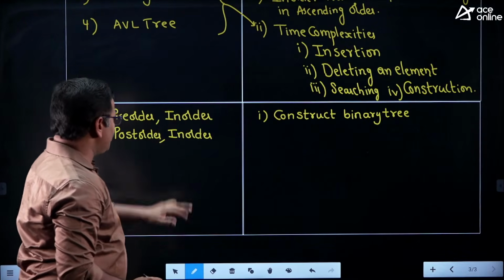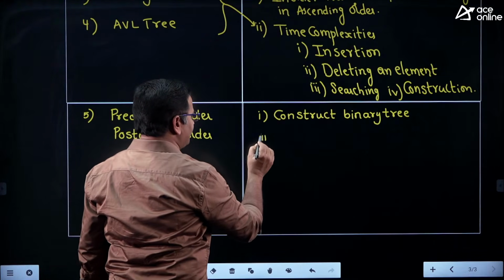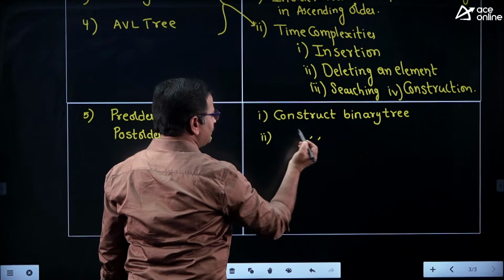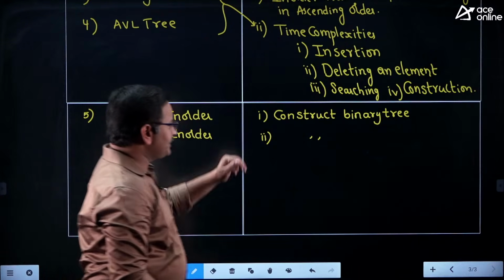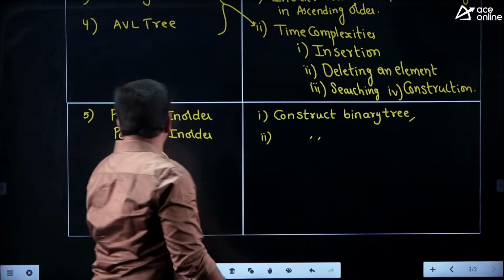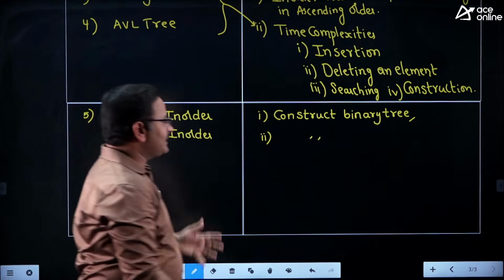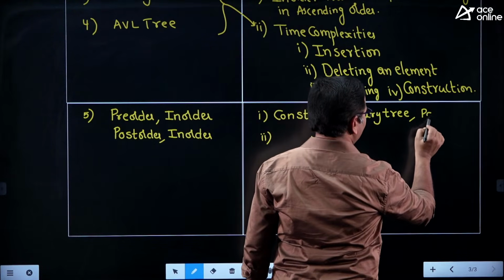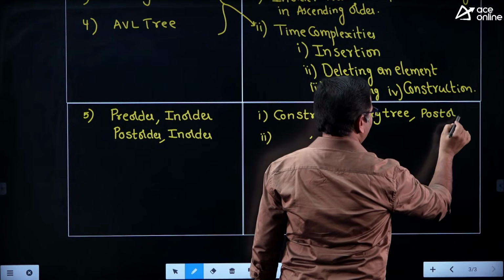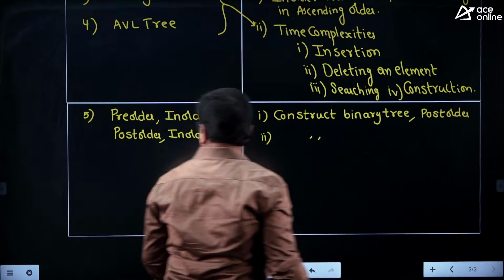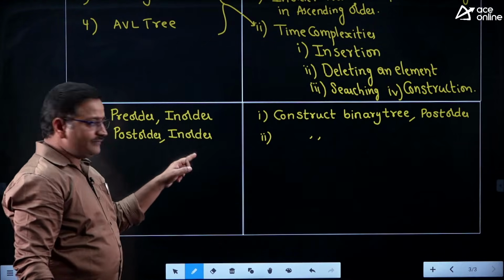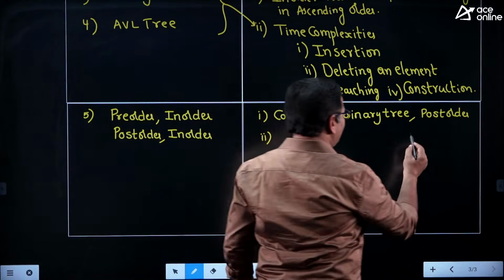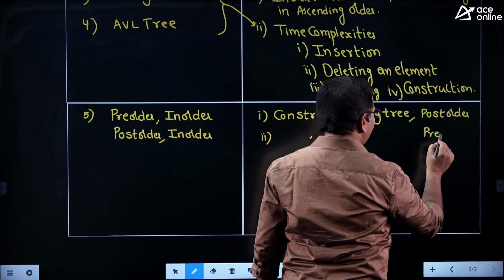So by using post-order and in-order traversal, again we can construct a binary tree. Sometimes after constructing the binary tree, since we know pre-order and in-order, they will ask what is post-order. As we know post-order and in-order, and we construct the binary tree here, by using that we need to find pre-order traversal also.